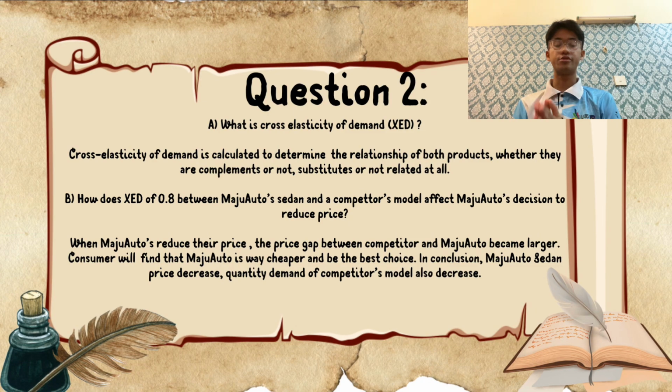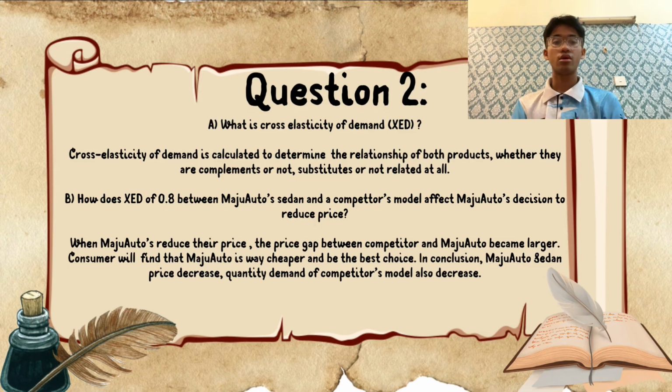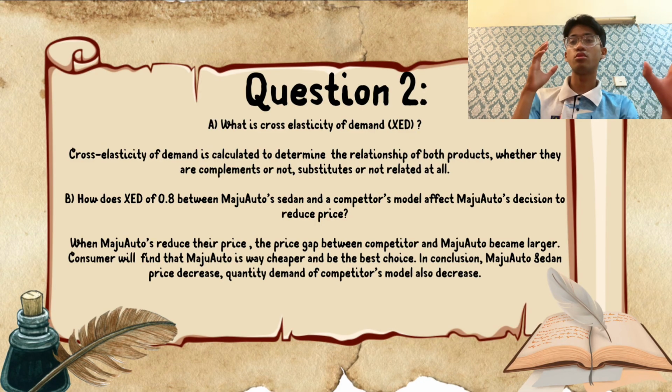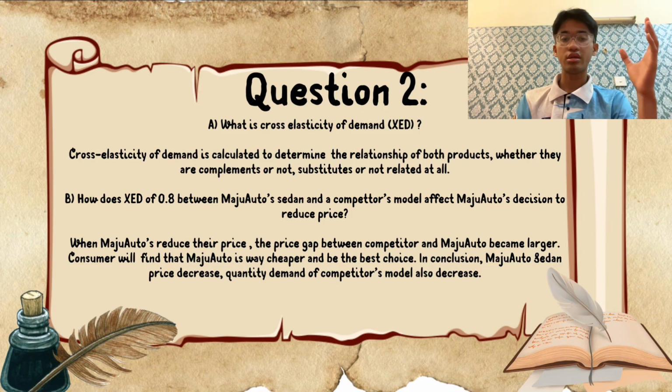Okay, so now let's move to question 2. For question 2A, what is cross elasticity of demand? Cross elasticity of demand is calculated to determine the relationship of both products, whether they are complements, substitutes, or not related at all. For example, we choose Coca-Cola and Pepsi. If the price of Pepsi increases, then the demand for Coca-Cola will increase. This happens because when Pepsi increases their price, people tend to choose Coca-Cola, which is the same product but cheaper.